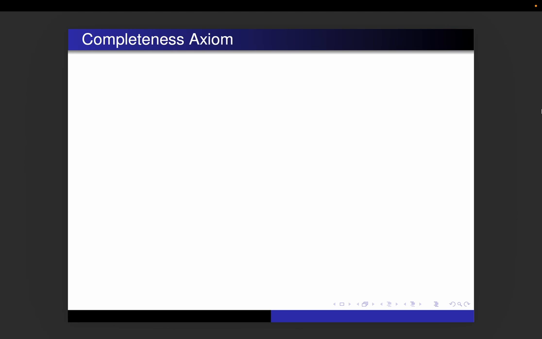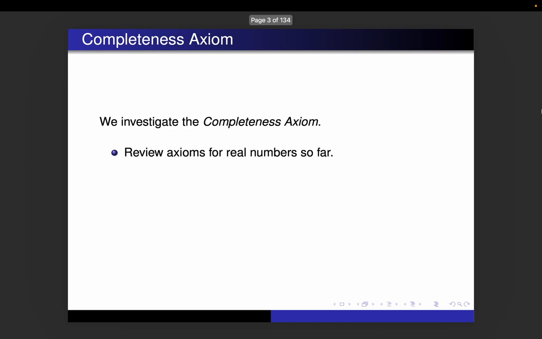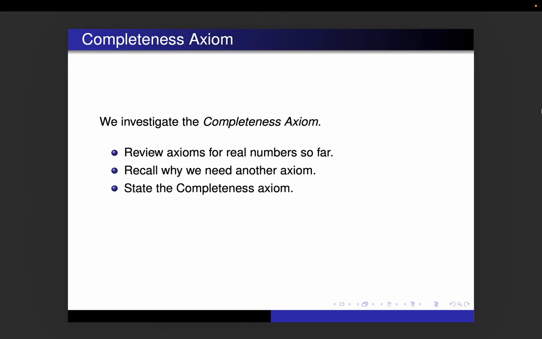In this video, we're going to finally get to the last axiom of the real numbers, and that is the completeness axiom. We're going to look at the axioms that we have for real numbers so far. We're going to remember why we need another axiom in the first place. We're going to state the completeness axiom, and then we're going to use the completeness axiom to construct an irrational number. And by constructing a number, all I mean is proving that number exists using the axioms that we have.